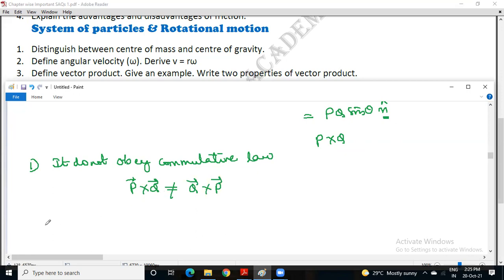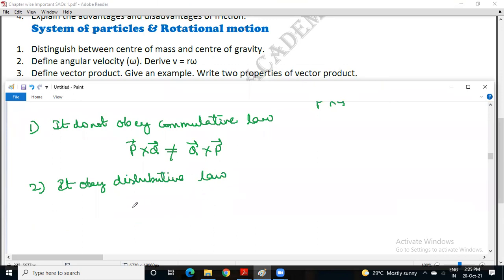Second property, it obeys the distributive law. So it means P cross (Q plus R) is equal to P cross Q plus P cross R.